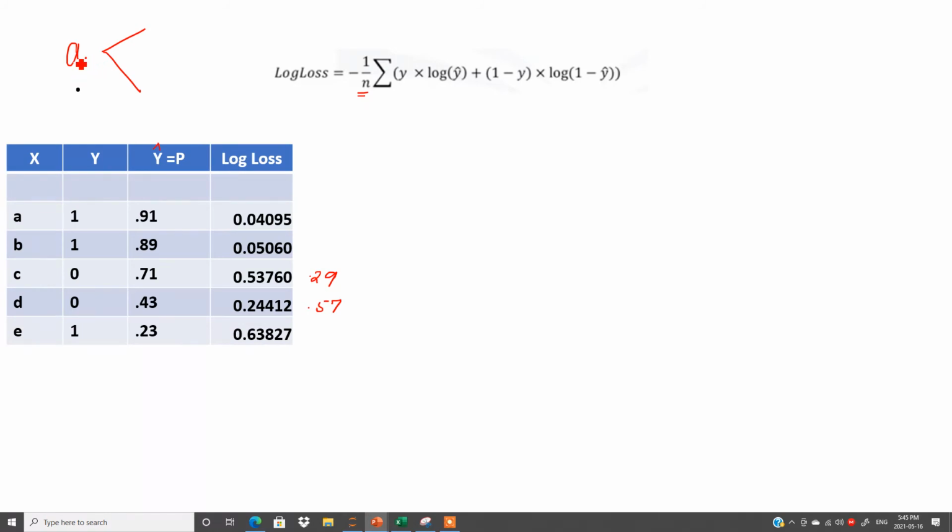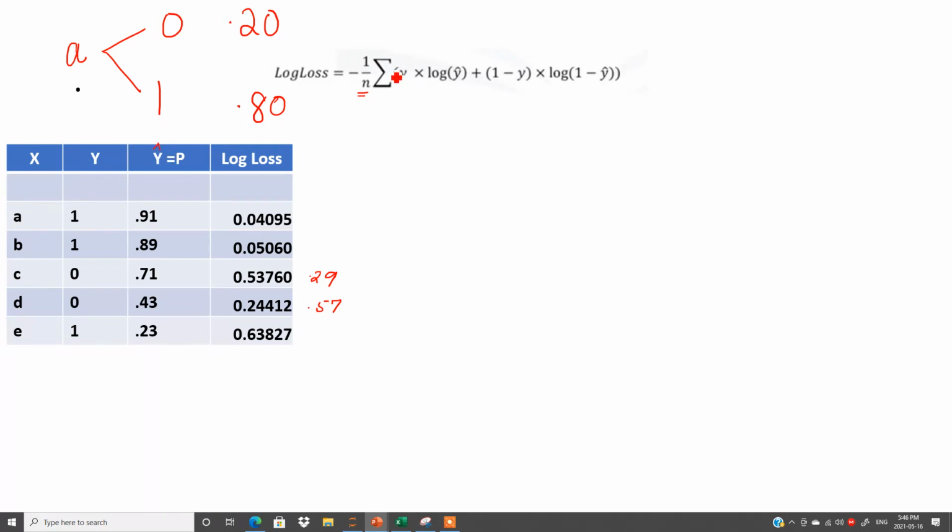We say that maybe A belongs to 0 class or 1 class, because this is the binary classification. What is the predicted value? So I say there is only 0.20, this is just the assumed value, or 20% chance that this data point belongs to 0. So definitely we have 0.80 or 80% probability that this point belongs to 1.